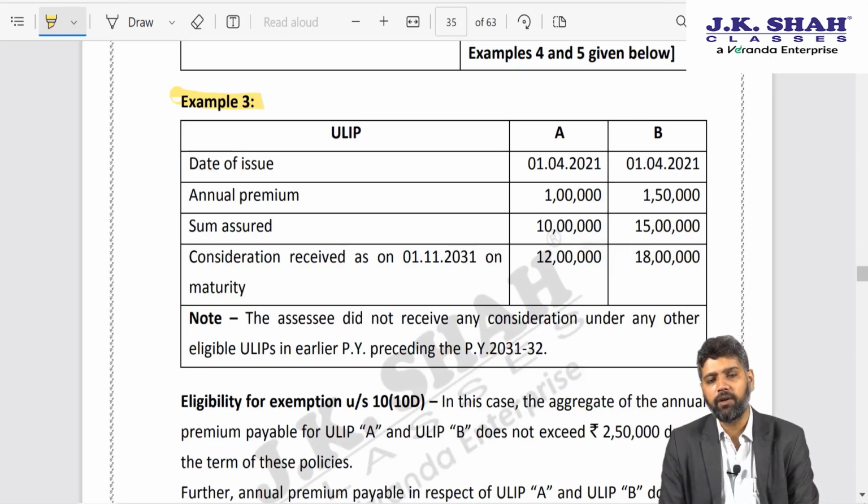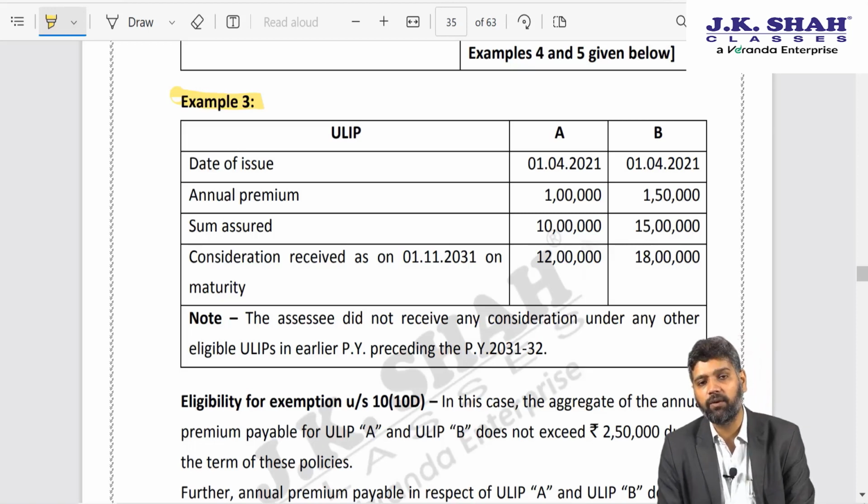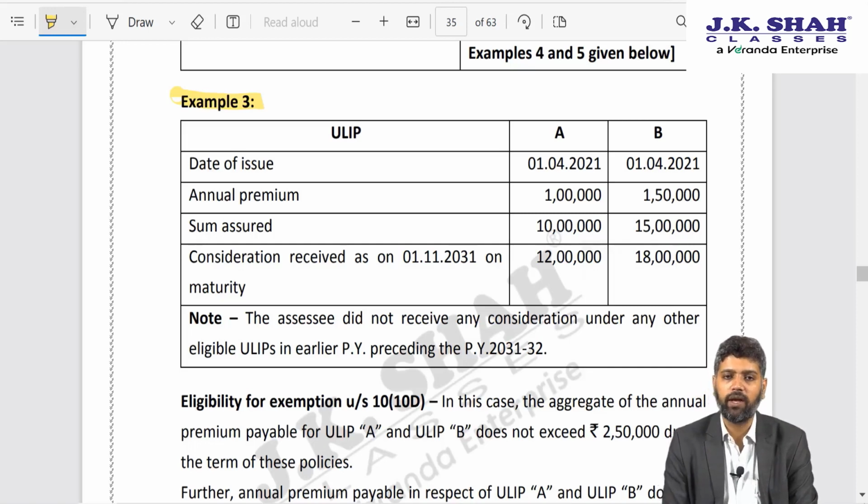Because when you have multiple ULIPs, the exemption would be restricted to those ULIPs where the aggregate premium does not exceed 2,50,000. So here the aggregate of A plus B put together does not exceed 2,50,000, and therefore I would say that both the policies A and B are exempt.